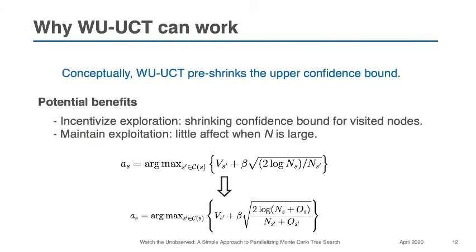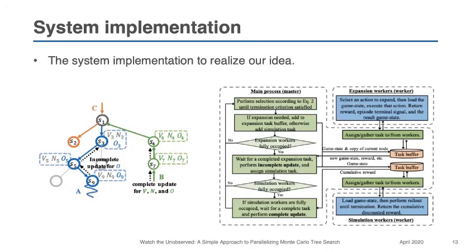Additionally, it can also maintain exploitation, since when N is large, adding O in the second term has little effect on the value of the upper confidence bound. We built a system to implement the above idea. Due to time limit, I will not go into details, and interested readers can refer to our paper.